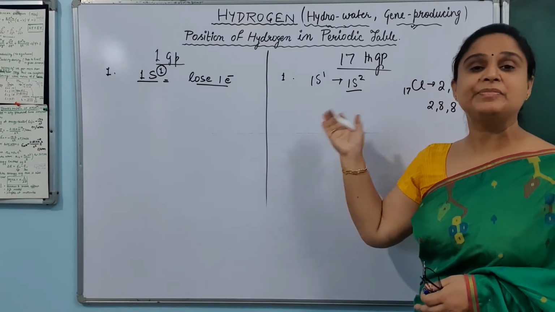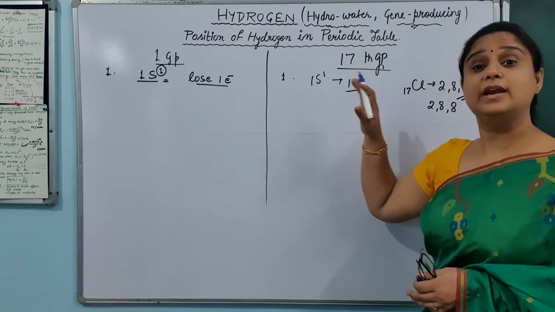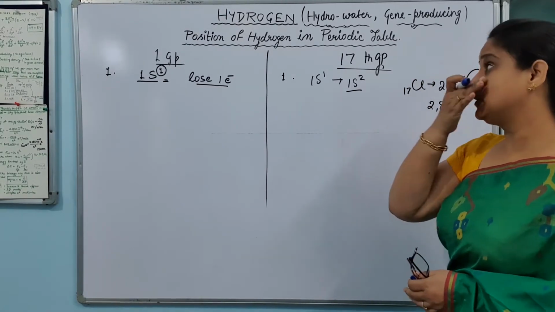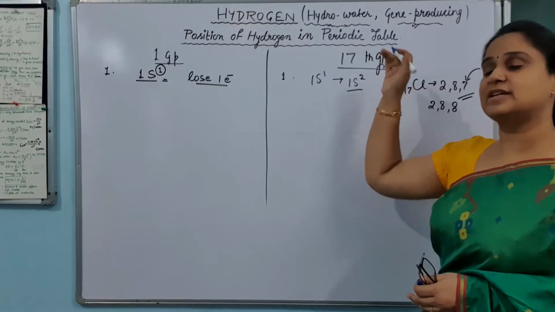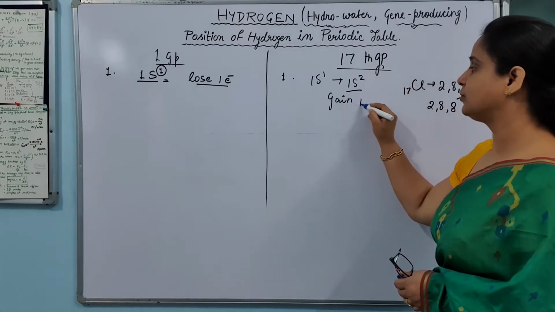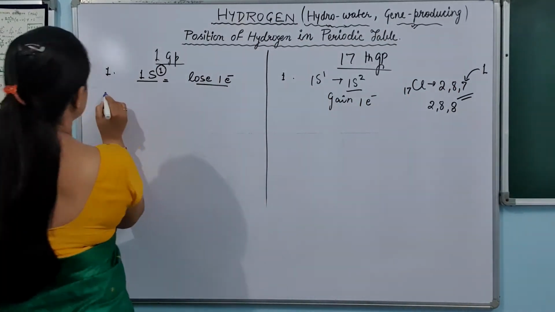That is why hydrogen also has the tendency to gain one electron, like chlorine, fluorine, bromine, iodine. So just like a 17th group element, it has a tendency to gain one electron also.